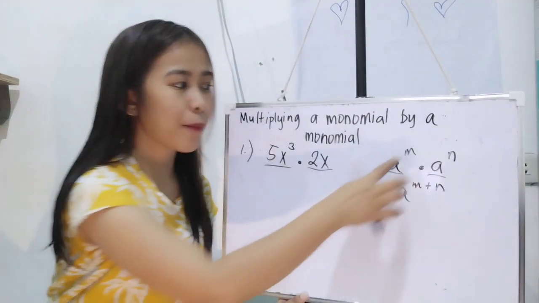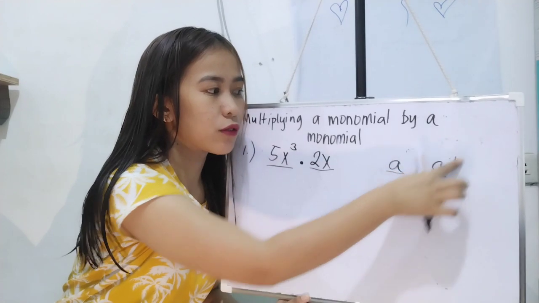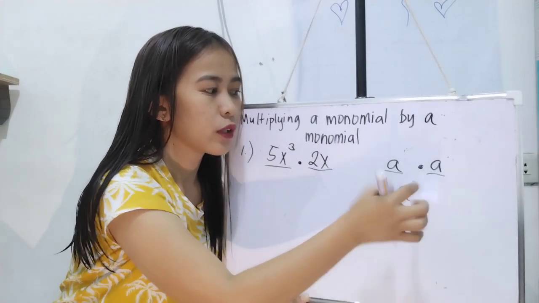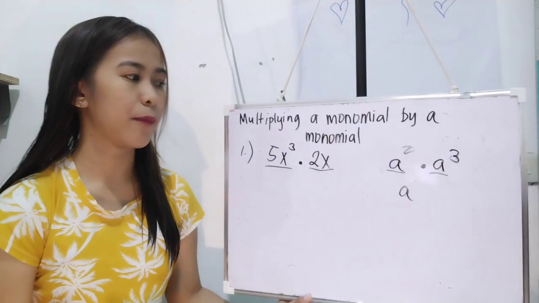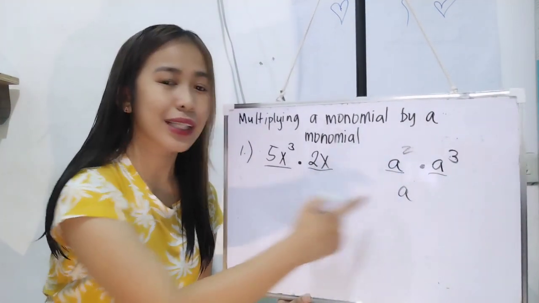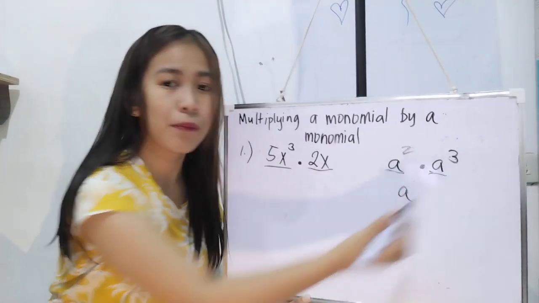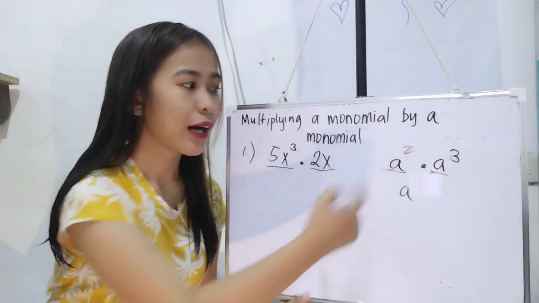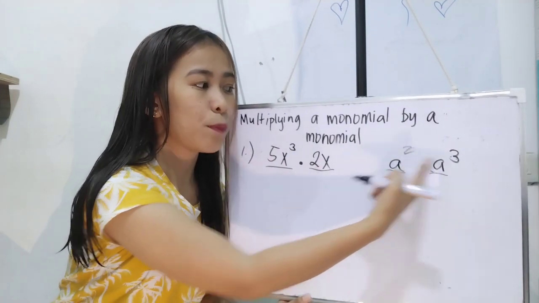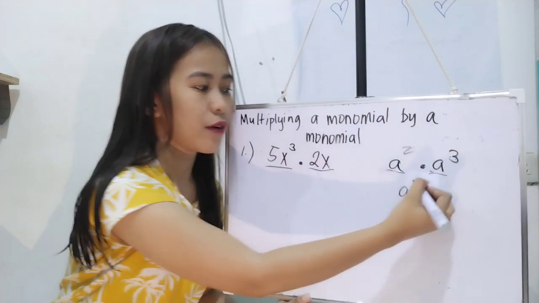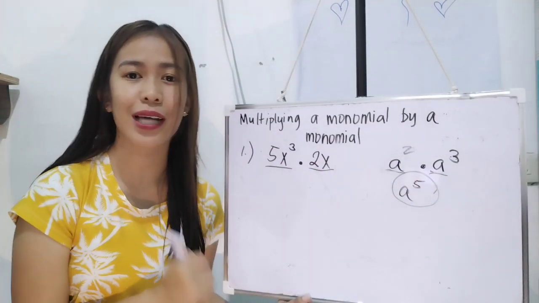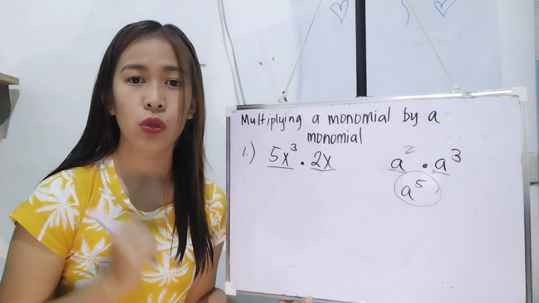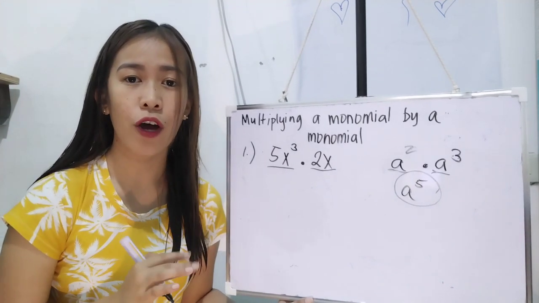Okay? So, for example, numbers. Gawin natin itong numbers para hindi kayo malito. This is a raised to 2 and a raised to 3. Ayan. So, copy the base kasi they have the same base. And then, add the exponent. 2 plus 3, that is 5. Therefore, that is a raised to 5. And yan yung sinasabi ng ating product rule sa ating law of exponent.